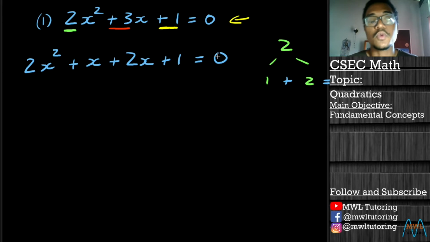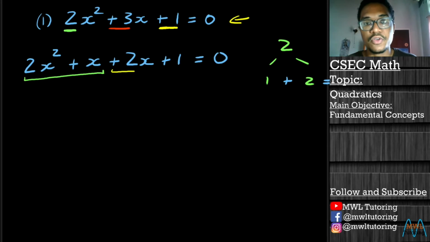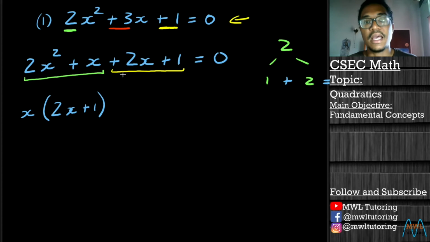And once we do this, we factorize by grouping. So this is our first group here. This is our second group here. And if we factorize our first group, the only thing that is common is x. And once we factorize, we get 2x plus 1. And if we factorize this group here, what is common is actually positive 1.